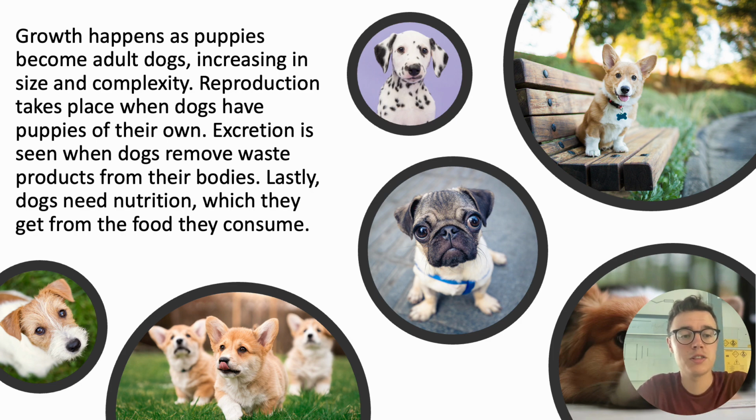Growth happens as puppies become adult dogs, increasing in size and complexity. Reproduction takes place when dogs have puppies of their own. Excretion is seen when dogs remove waste products from their bodies. Lastly, dogs need nutrition, which they get from food they consume.